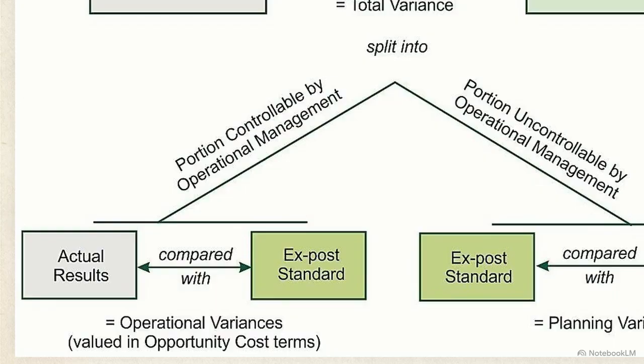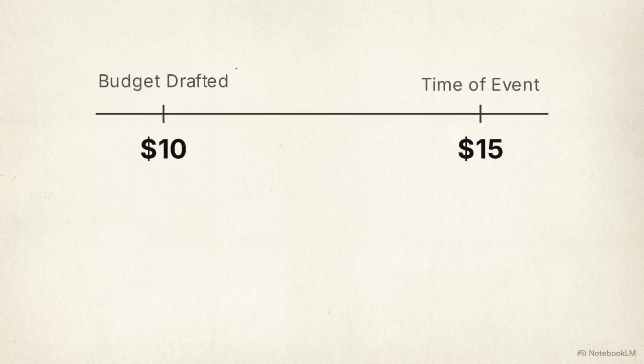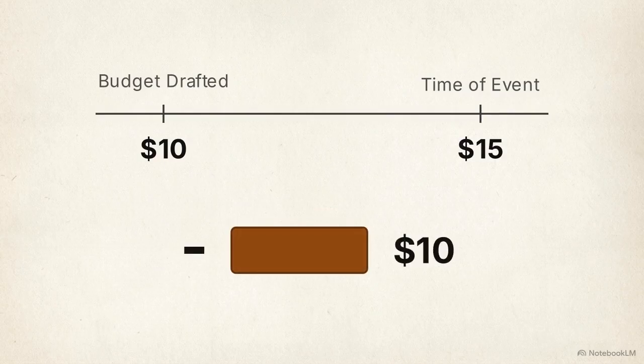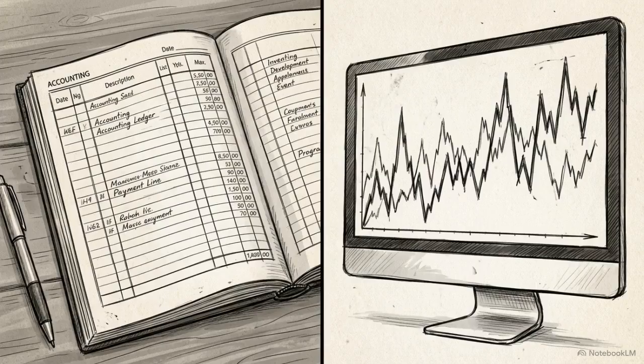There is a critical, easily missed detail buried within the operational variance section of this model. Right at the bottom, it specifies that these variances are valued in opportunity cost terms. This phrase dictates that any operational inefficiencies, like wasted materials or labor, must be costed based on the value of those resources at the exact time of the event, not when the budget was drafted. If our manager accidentally wastes a board of wood during the supply crisis, the company loses $15, the current opportunity cost to replace it, not the historical $10 budget price. Valuing variances through opportunity cost aligns the accounting system with the real-time economic conditions managers face on the ground.